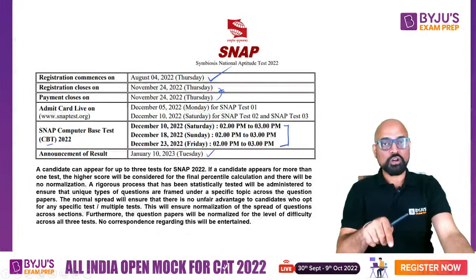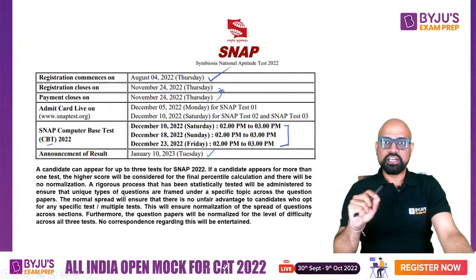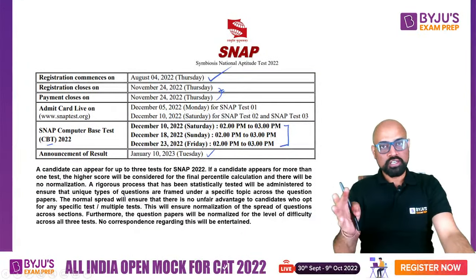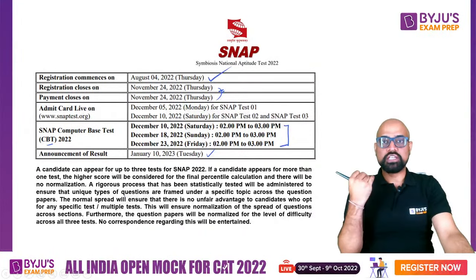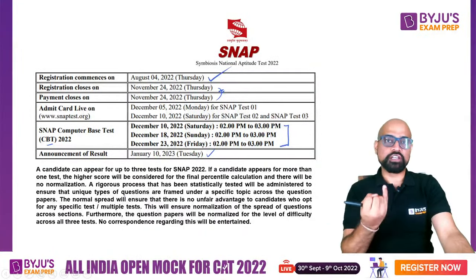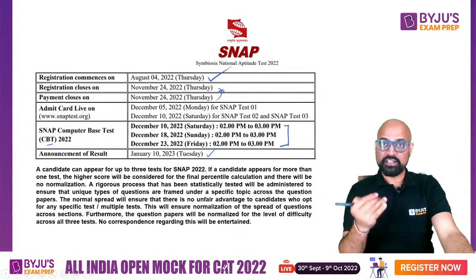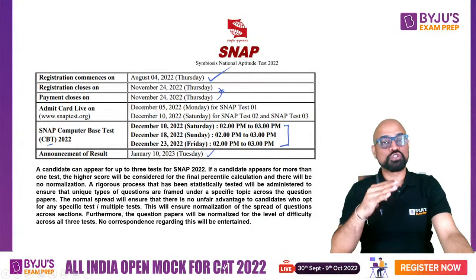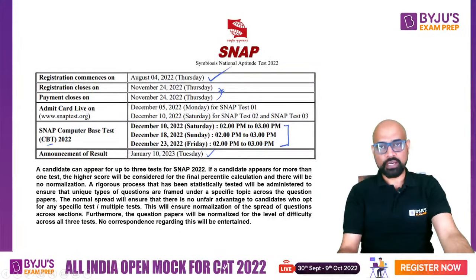This normalization means the kind of questions given in each of the sets, in each of the slots. Even though the questions are going to be different mostly, you will still have the same level of questions. So let's say if you get a question from time and work in your first slot, you'll get a time and work question in the second slot, and the level of difficulty will be the same. It's not that the first slot time and work question was an easy one and in the second slot it was a very difficult one. That's not going to happen.